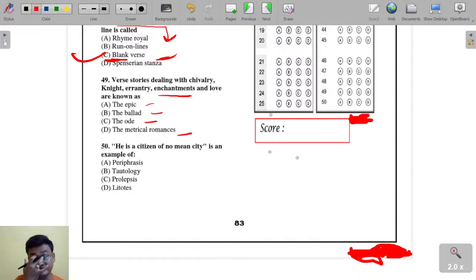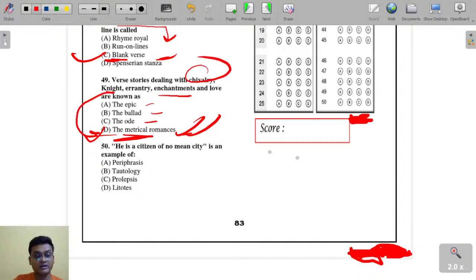Verse stories dealing with chivalry, that is medieval chivalry, knight errantry, enchantments, and love, these are all known as the metrical romances. Okay.